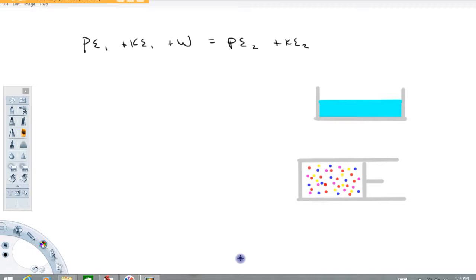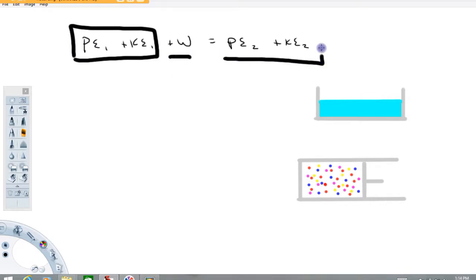The purpose of this video here is just to introduce the first law of thermodynamics. So I'm going to start by writing out the work-energy theorem as we've seen it lots of times if you've watched lots of my videos here. And it says basically the sum of the total mechanical energy of a system plus any work done on the system equals the new sum of the total mechanical energy of the system.